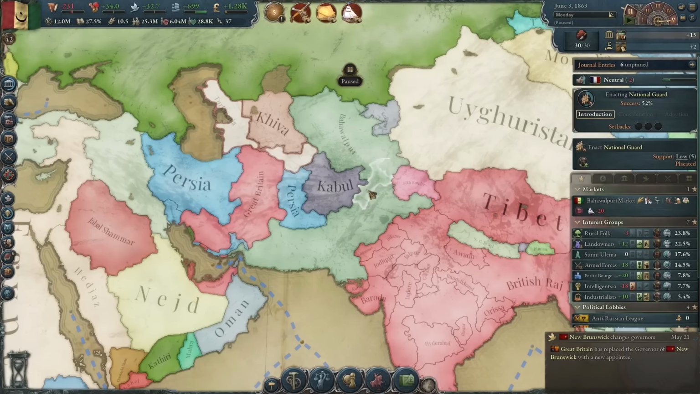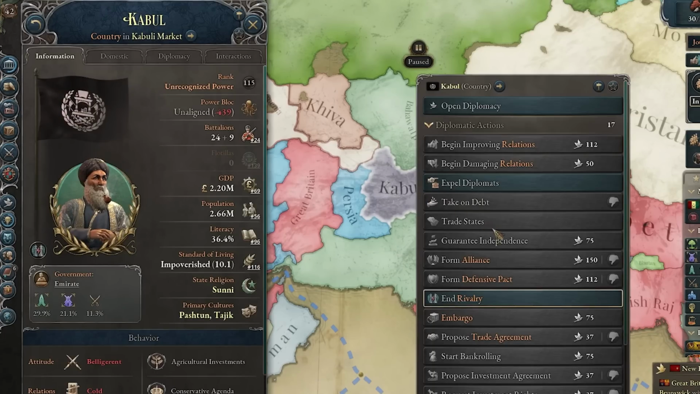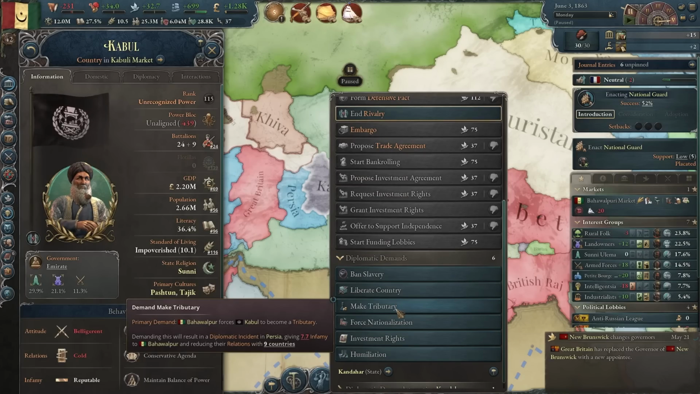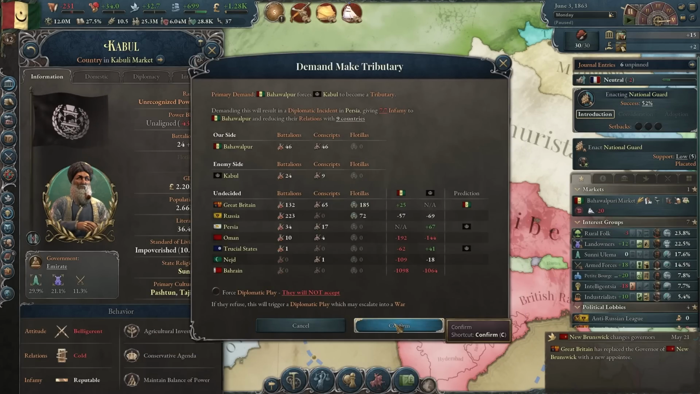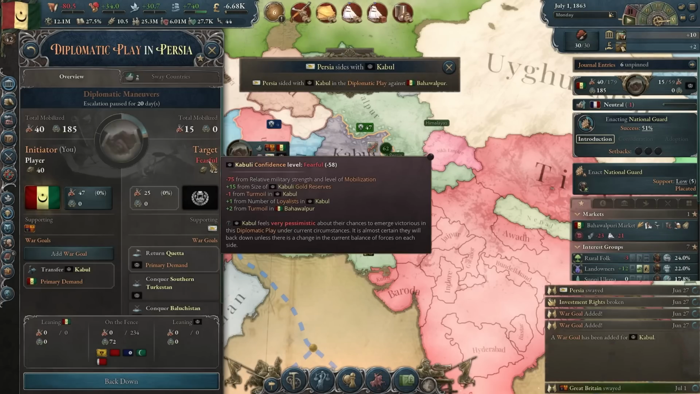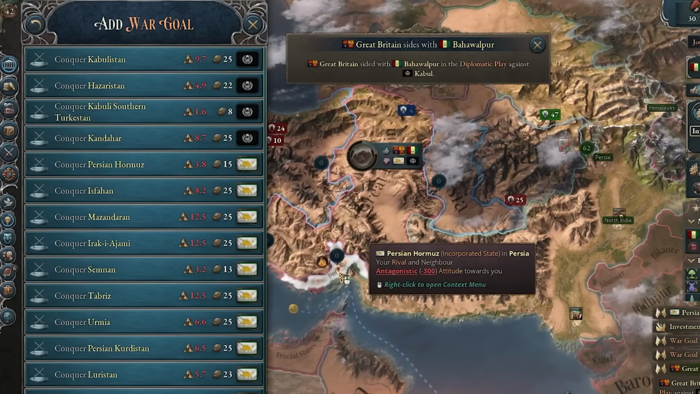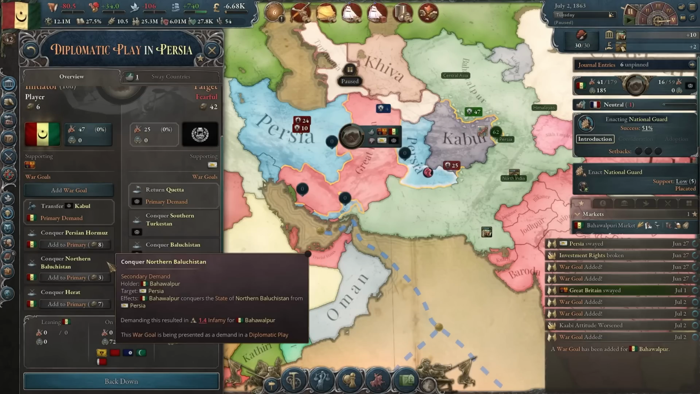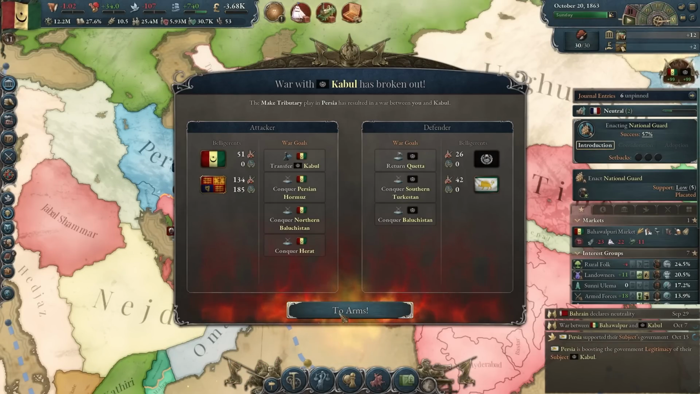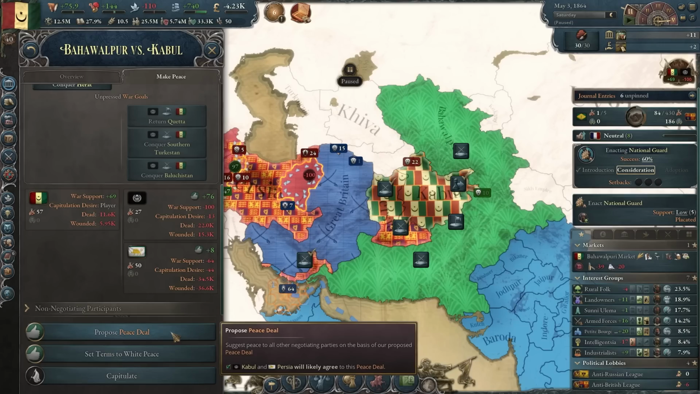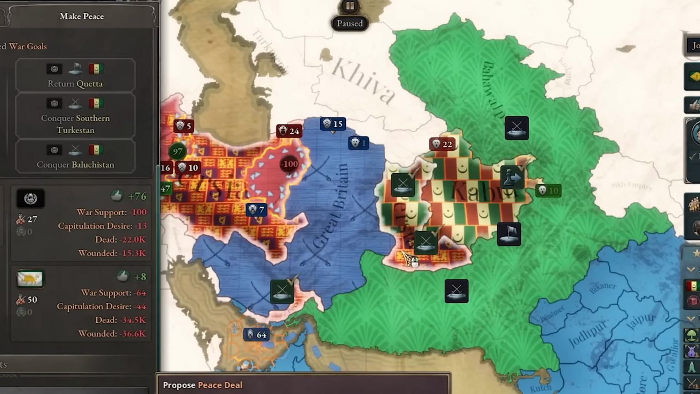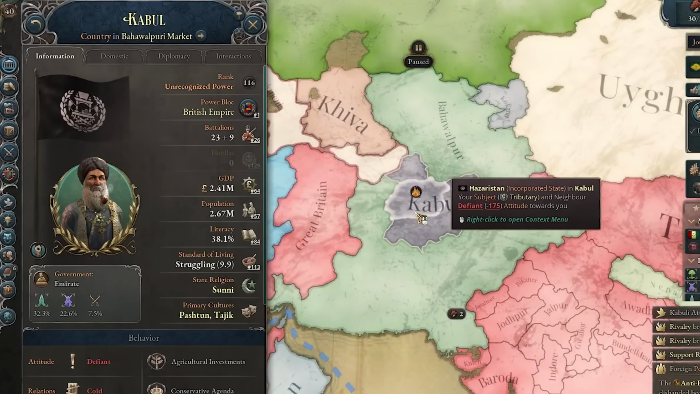Now it's time for me to do what I planned to do initially. And that is attack Kabul. I think I'll just make them a tributary, to be honest. I think that's gonna be a good idea. I'm calling Britain as well. Persia sides with them, but that's fine, I'm gonna take states from them as well. Yeah, I'll be taking all of the states east of Britain. And they want to go to war. Again, wrong choice. Thanks to Britain, this was not even a fight. It was a beatdown.